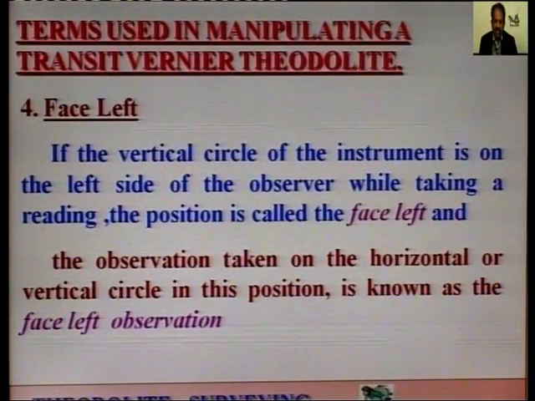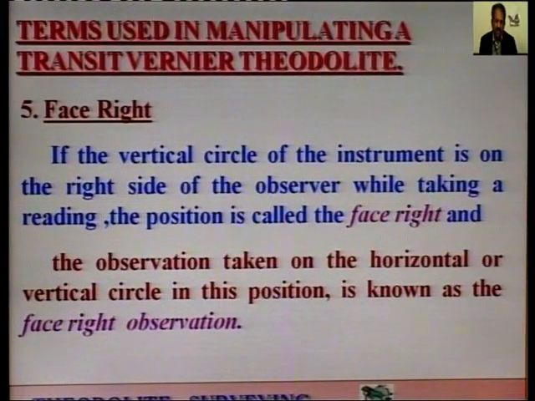Then is face left. If the vertical circle of the instrument where we measure the vertical angles is on the left side of the observer or the person doing survey while taking a reading, this position is called as face left of the instrument, and the observation taken on the horizontal or vertical circle in this position is known as face left observation.